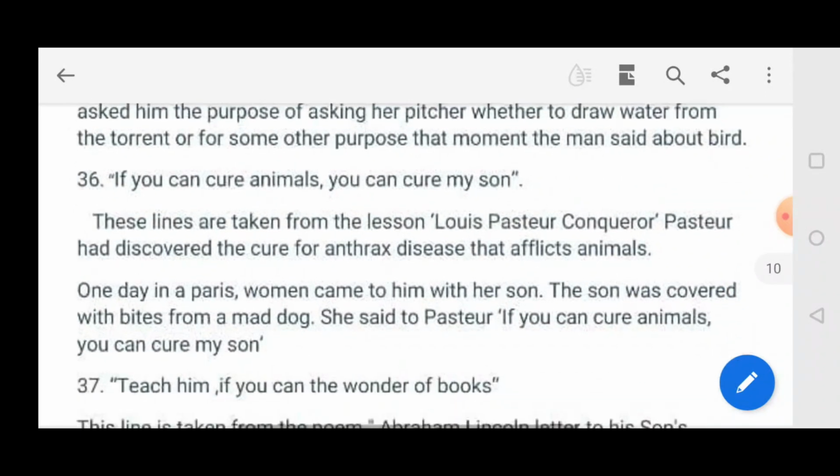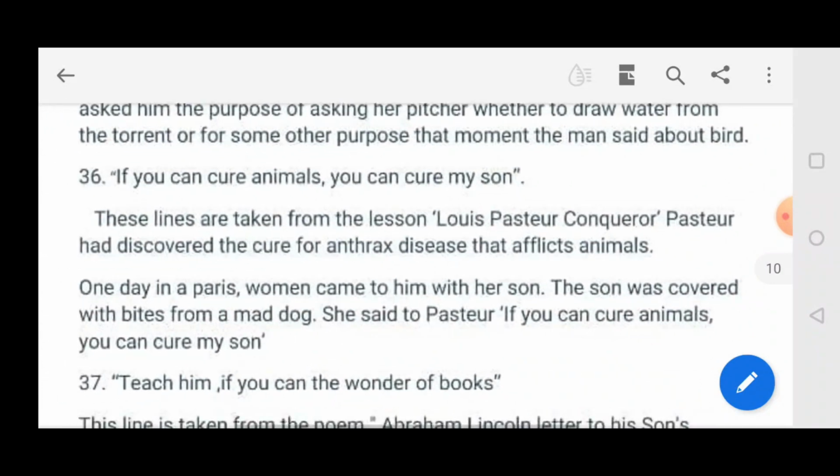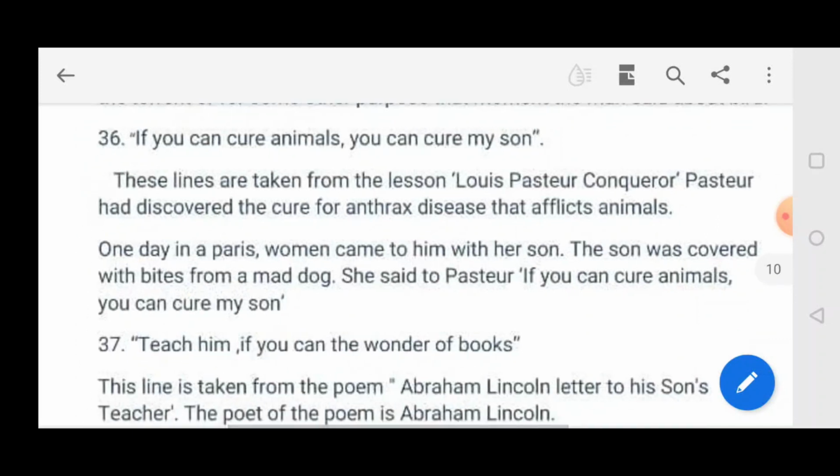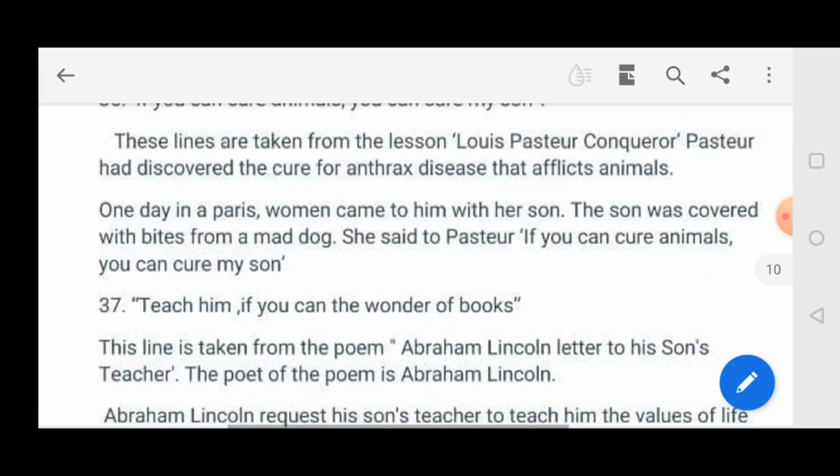Question number 36. "If you can cure animals, you can cure my son." These lines are taken from the lesson Louis Pasteur, Conqueror of Disease. So one day in Paris, a woman came to him with her son. The son was covered with bites from a mad dog. So she said to Pasteur, if you can cure animals, you can cure my son.